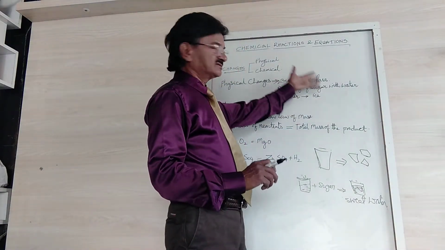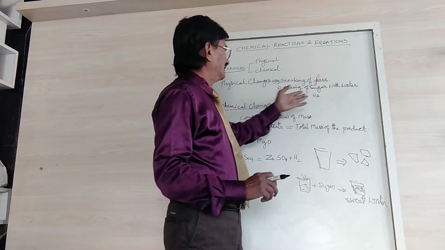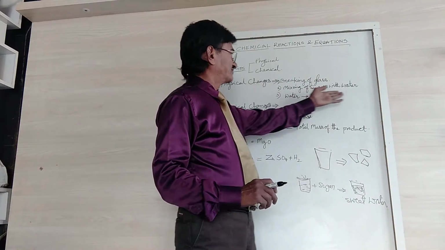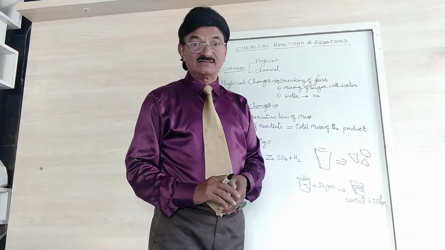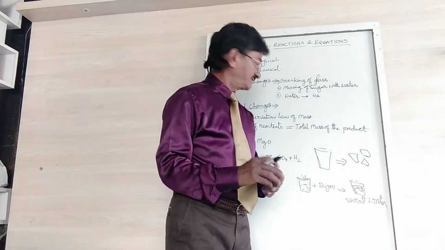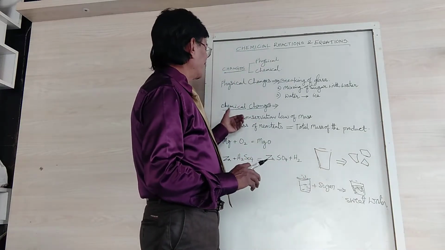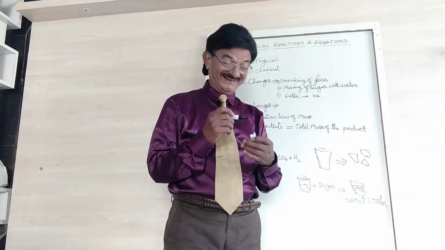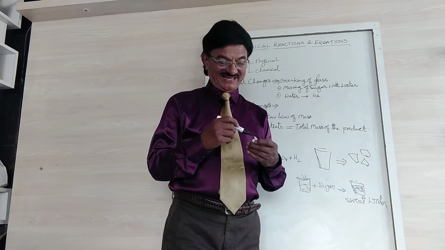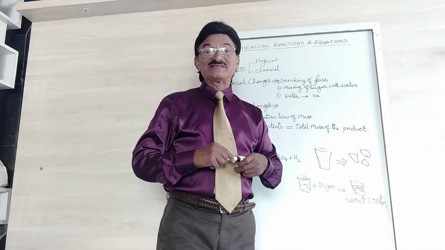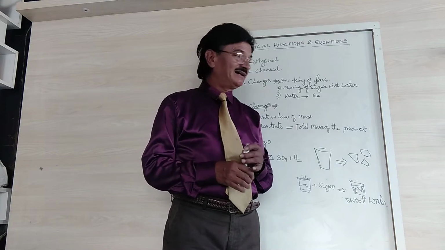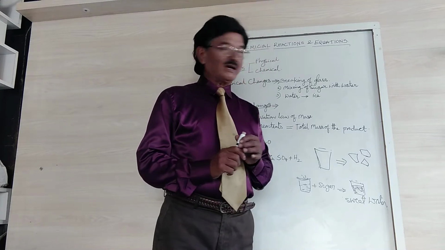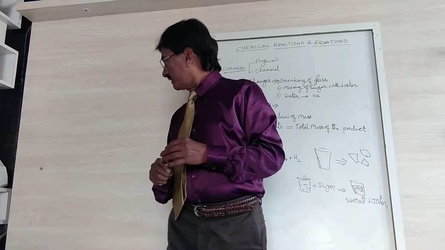Physical changes. So whatever it is, you can take the breaking of glass, mixing of sugar with water, and water frozen into ice. Now, come to the chemical changes. So, this is the magic. Actually, the chemistry, chemical changes is really a magic. So, what magic we can do is, see.